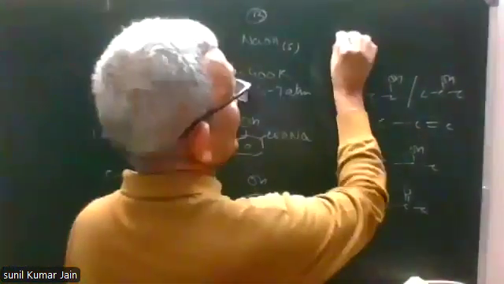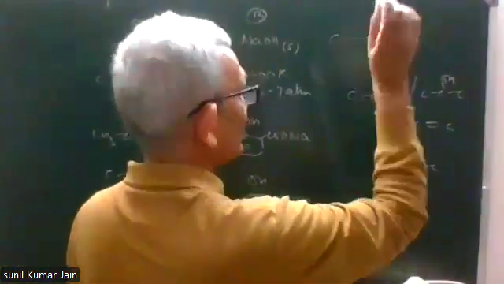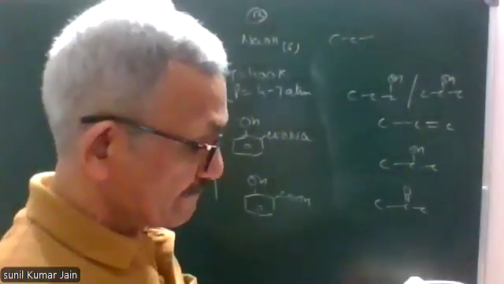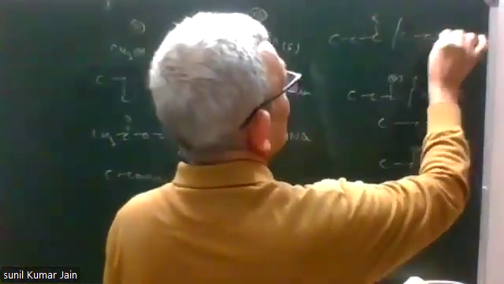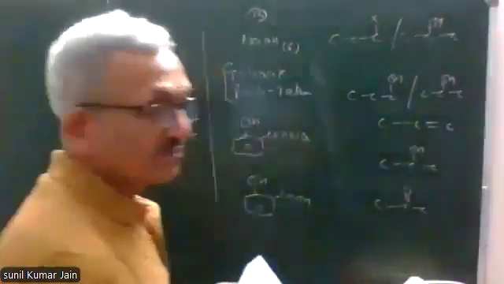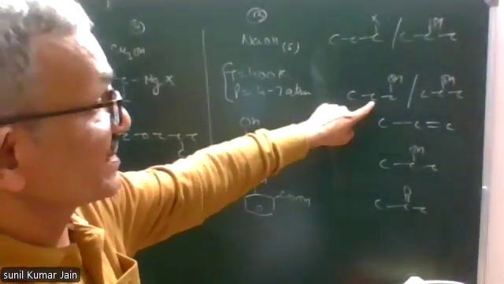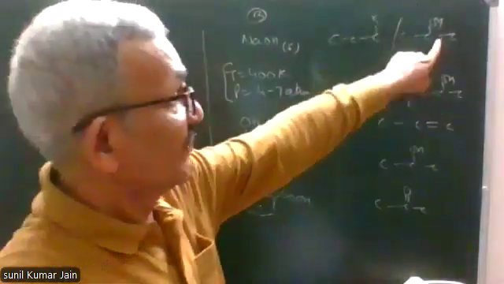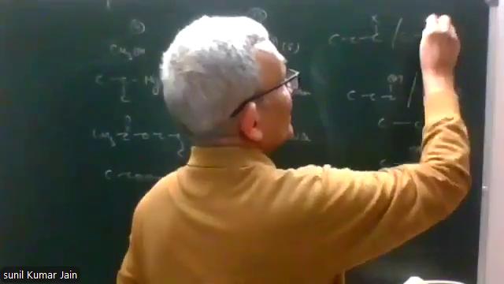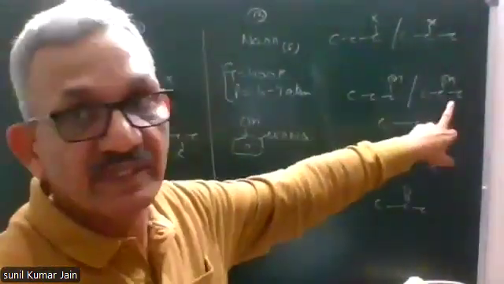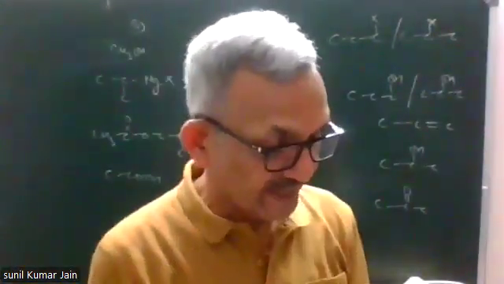It means A is 1-halopropane or 2-halopropane. If A is this, B is this. Second option. If A is this, then B will be this. Sorry. If A is this, then B will be 2-propanol.